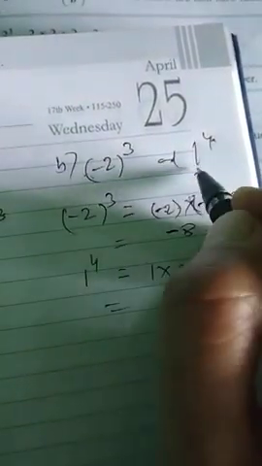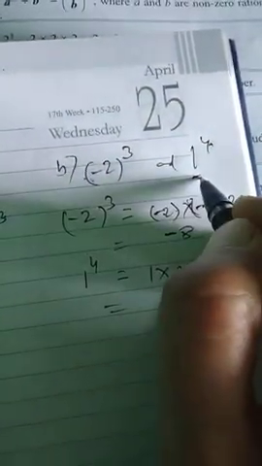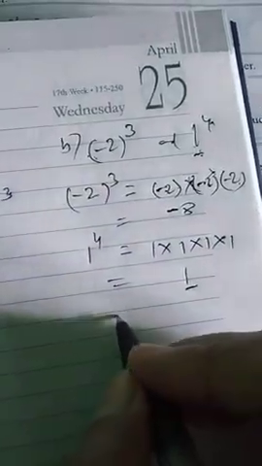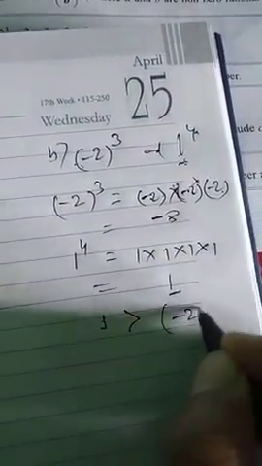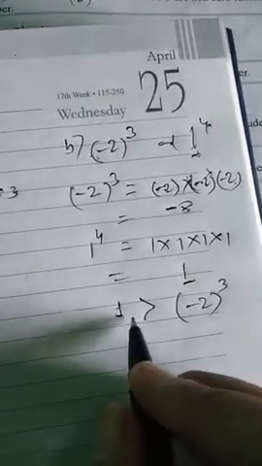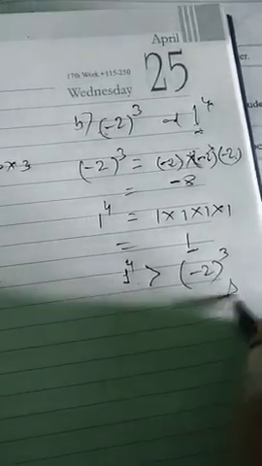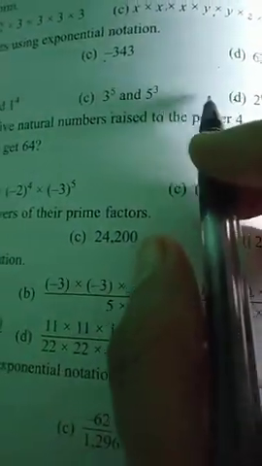Minus 1 and 1, minus 2 and 1. Which is bigger? Of course 1 is bigger. If the base is bigger, then the number will always be bigger. Minus 1 is greater than minus 2 to the power 3. This will be the answer. Can you do C and D by yourself?